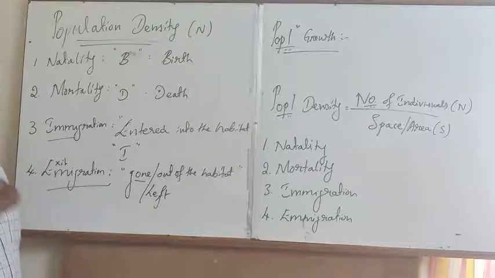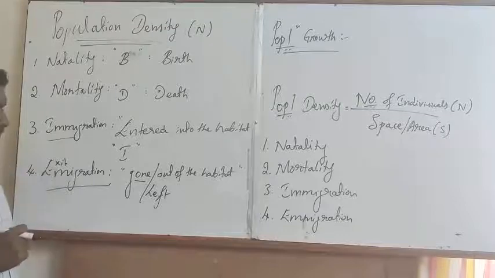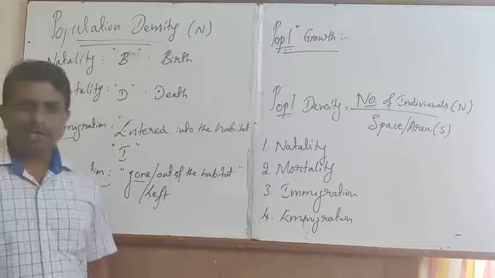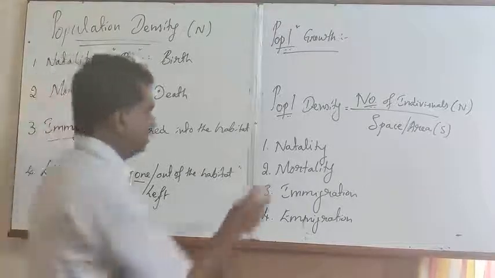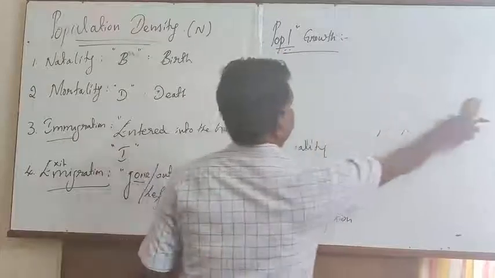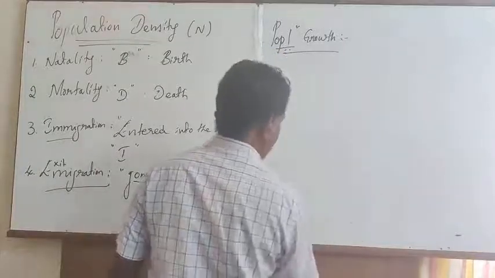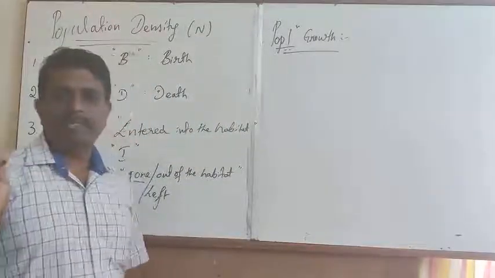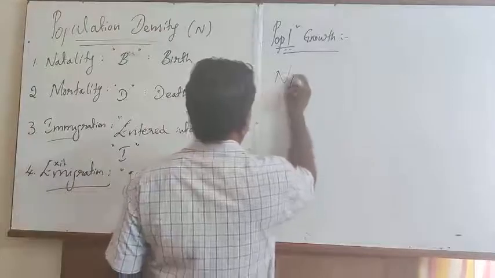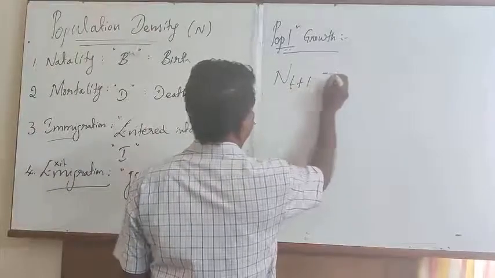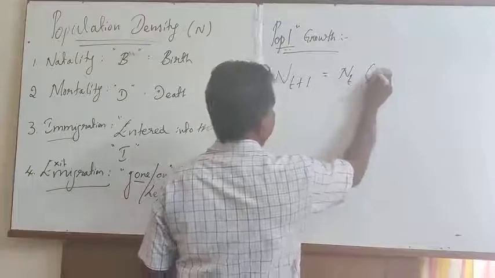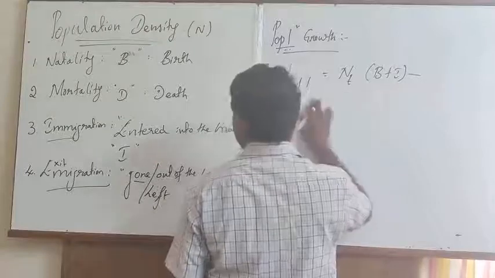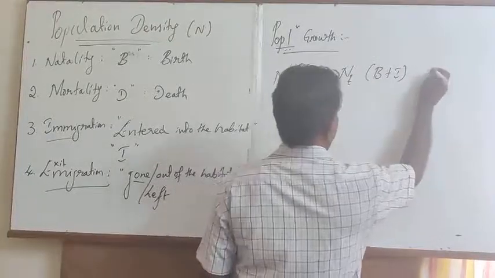One of the simple equations widely employed to designate the population density is N(t+1) = N(t) + B + I - D - E. Birth plus immigration leads to an increase in the size of the population.